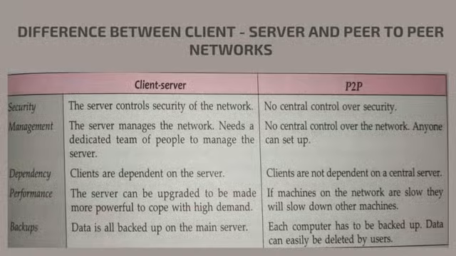Similarly, in a client server, clients are dependent on the server, whereas since it is a peer-to-peer network, both of the same priority, and so client is not dependent on the central server. Performance: the server can be upgraded to be more powerful to cope with high demand in a client server, whereas in P2P, if machines on network are slow, they will slow down the other machines. Just like a friend who wants the other friend to be of the same kind.